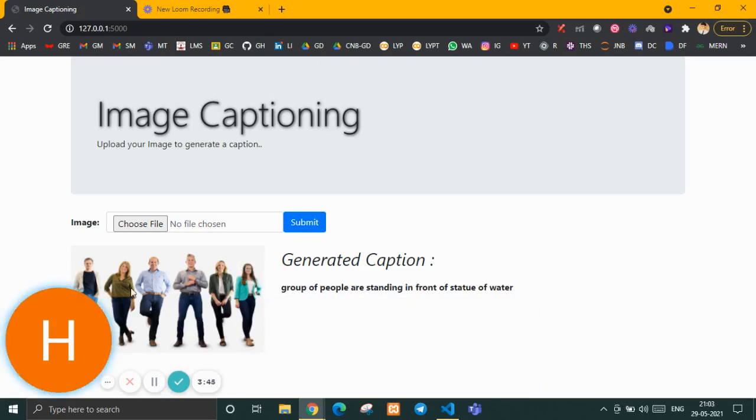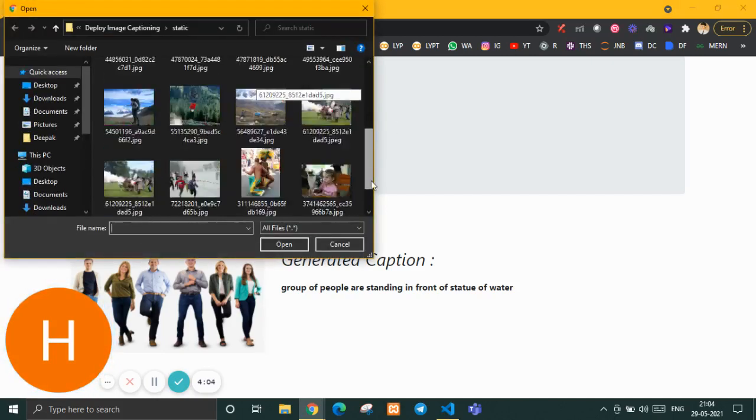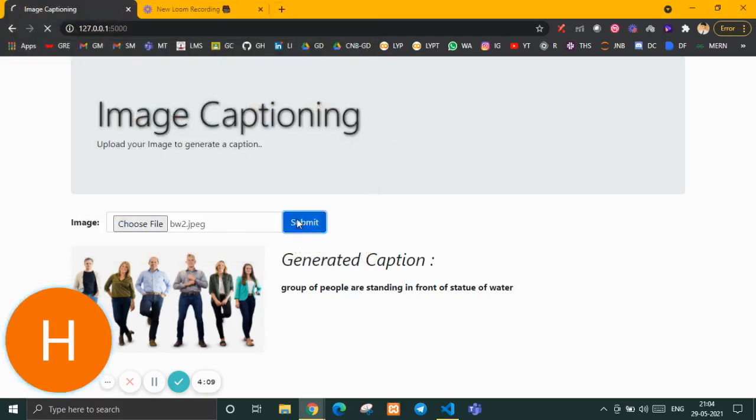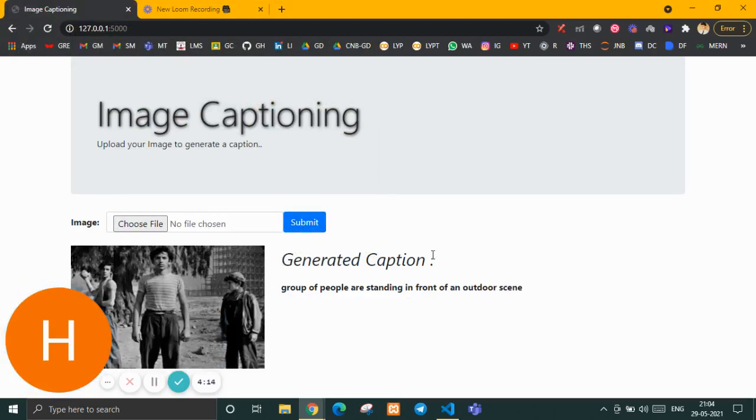Okay, so for the PNG file, the caption generated for this image is: group of people are standing in front of a statue of water. Okay, I guess the end part is not that relevant, but we can see that a group of people are standing over here. Now let us try with a black and white picture. So I select the black and white picture and I click on submit again. Now it's loading. Okay, so for the black and white picture, we can see that the caption generated is: group of people are standing in front of an outdoor scene. So that is perfectly relevant.